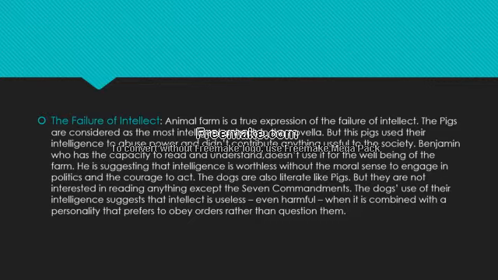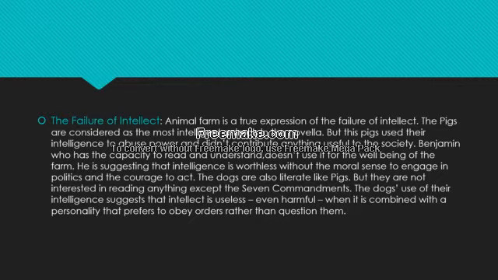He is suggesting that intelligence is worthless without the moral sense to engage in politics and the courage to act. That is his belief. Intelligence is worthless without the moral sense to engage in politics and the courage to act. The dogs are also literate like pigs.